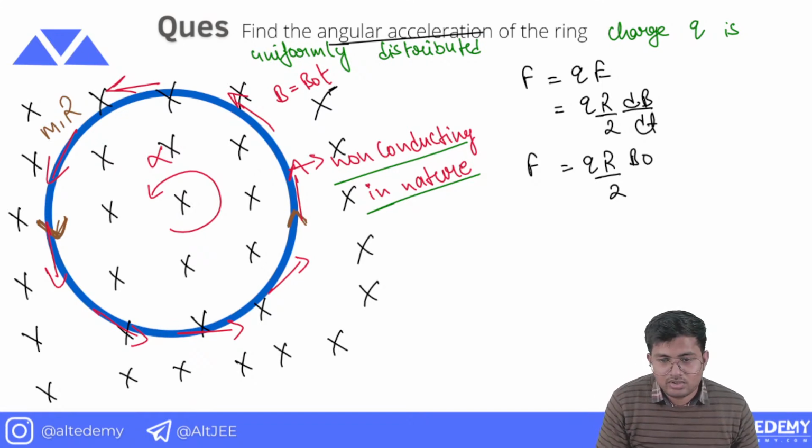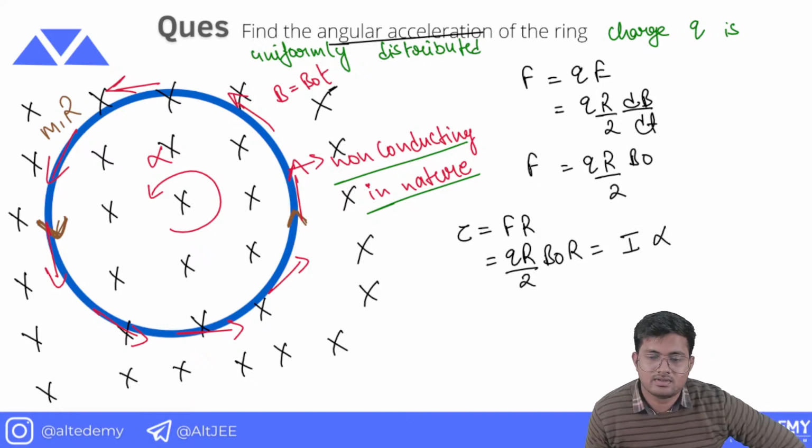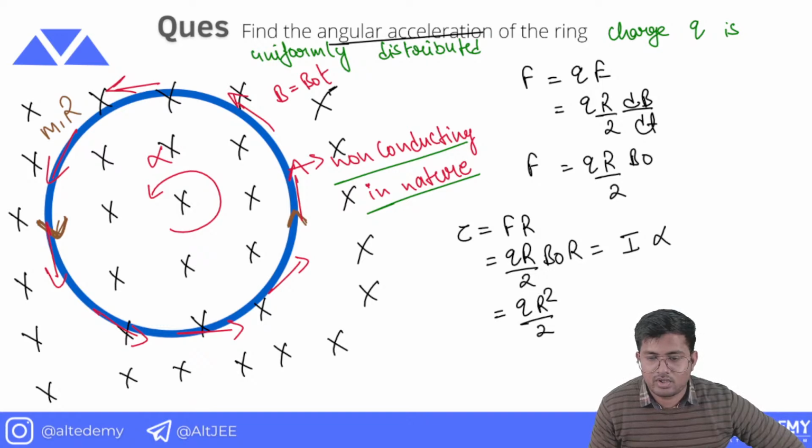So the torque is going to be F into R. This is QR by 2 B naught into R. This is my torque. And can I equate this torque to I alpha? I hope I can do that. Everyone, this can be done, all right. This is QR square by 2 B naught.